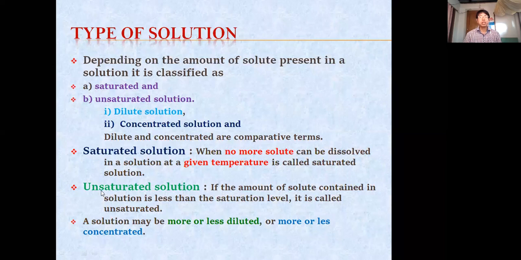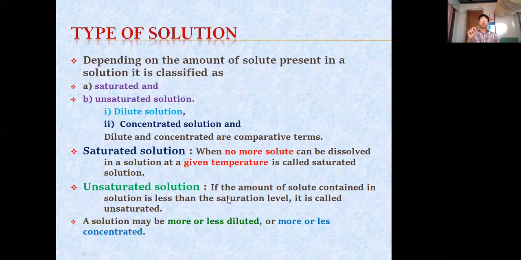And the other one, unsaturated solution. Unsaturated solution means the amount of solute contained in a solution is less than the saturated level. If the condition is less than the saturated level, then we call it unsaturated. In case of unsaturated also, there is no particular point. So in case of dilute or concentrated, we call it unsaturated. Dilute means less solute, concentrated means more solute. But it has not reached the saturation point. So below that saturation point, we call it unsaturated.